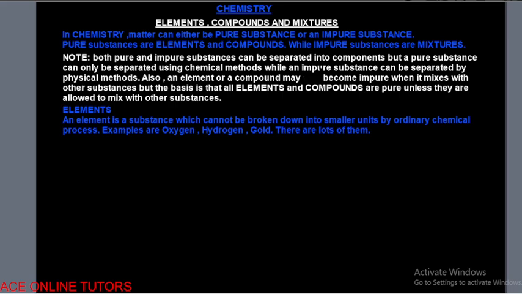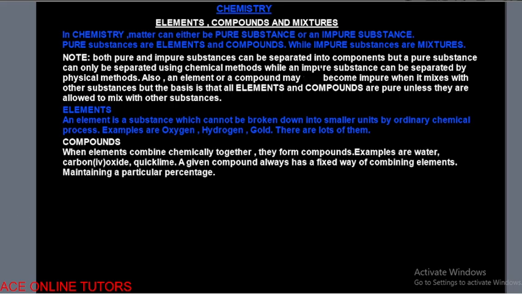And when you break it down, what you are going to have are just the components of oxygen, which is the same thing as the components of all other atoms, all other elements. The same thing goes for hydrogen and the same thing for gold. So there are actually lots of elements that we have in chemistry. So what is a compound?